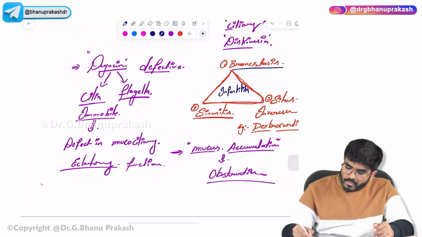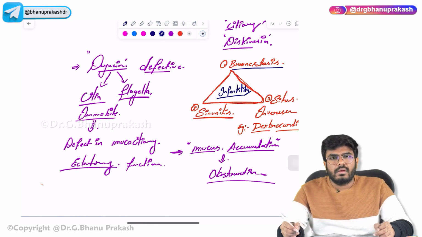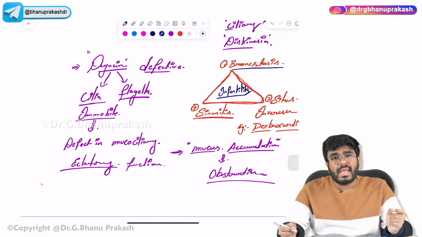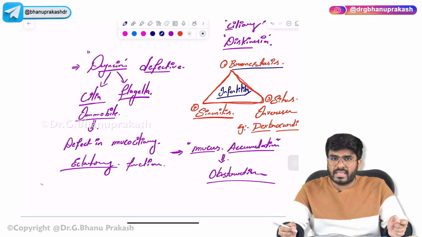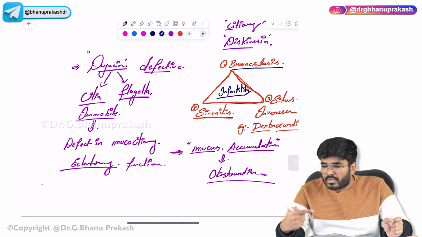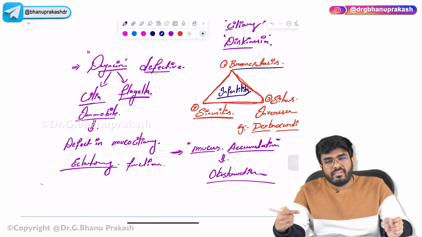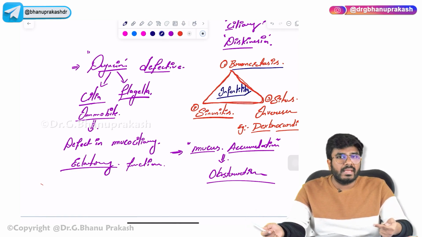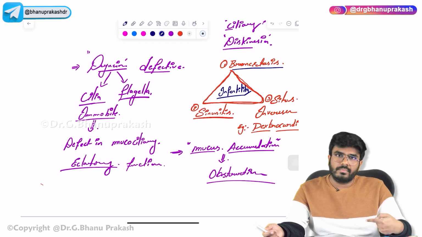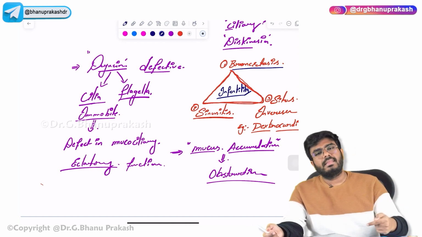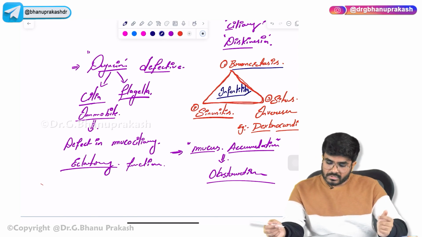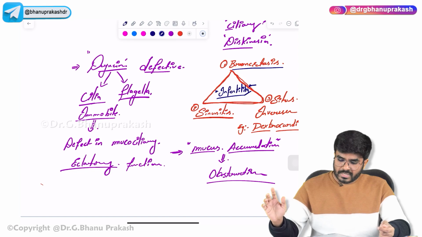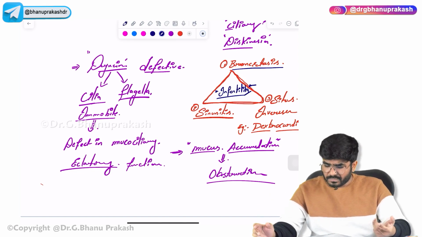infertility. So why infertility? Now sperms have to beat, they have to go and fertilize the ovum, right? So sperms are having what? Flagella. Sperms are having flagella. So now the sperms are not going to go properly. The immotile sperms are not going to go properly because dynein is also a component of the flagella. So that's going to cause infertility. Okay, so these are the symptoms which can be seen in a patient with Kartagener syndrome.